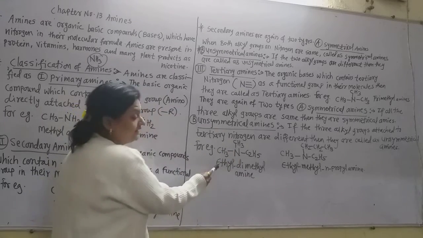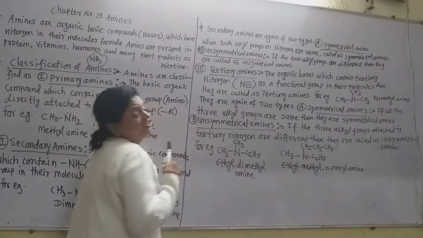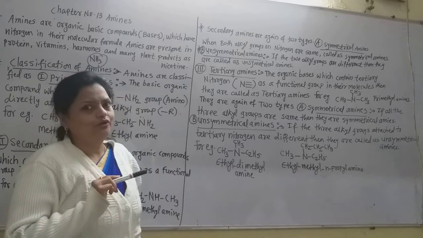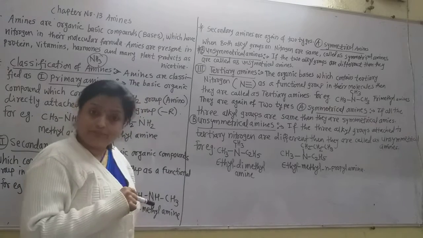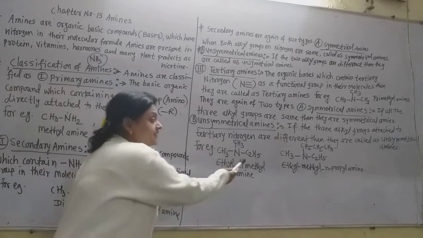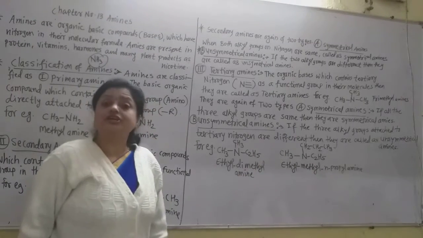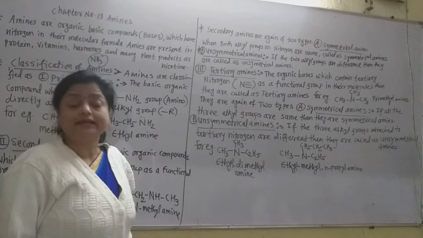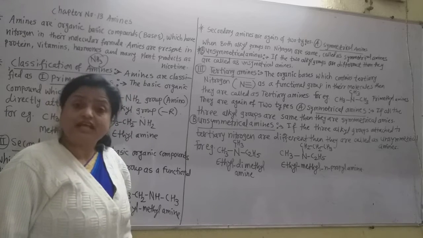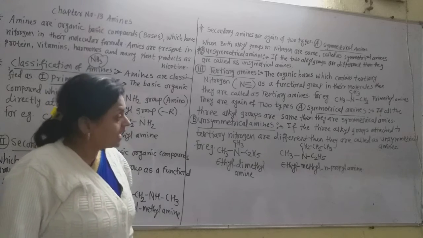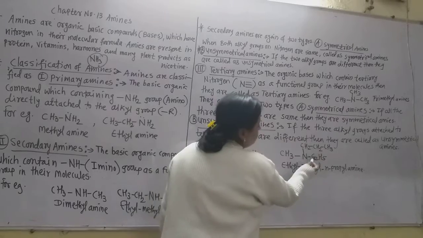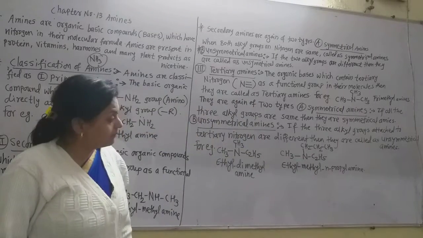So it is ethyl dimethylamine, but this is the common name. What will be the IUPAC name? In the IUPAC name, the ethyl group or the larger alkyl group we consider as the parent alkane. So this is dimethylethanamine.